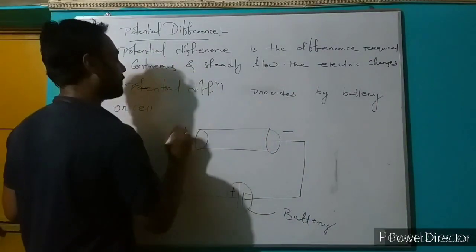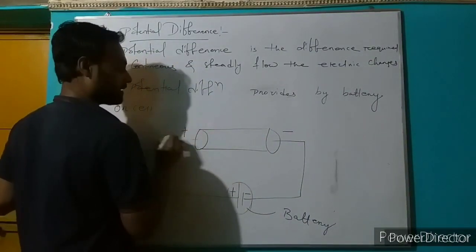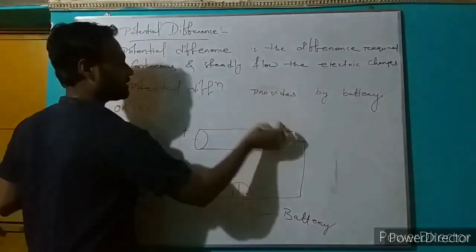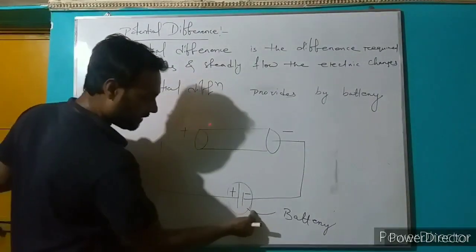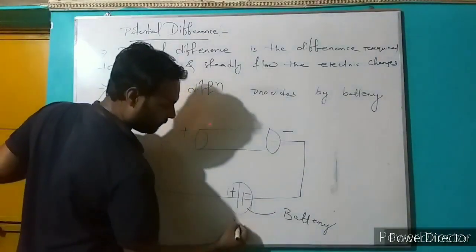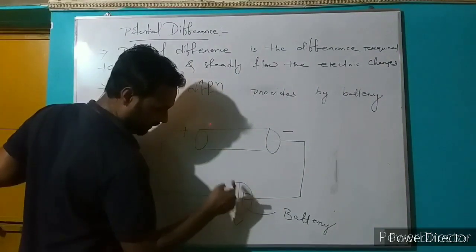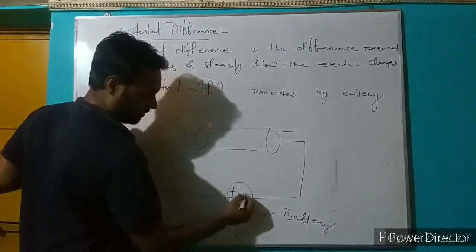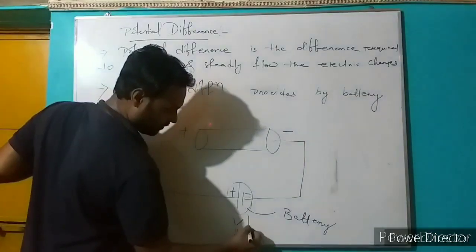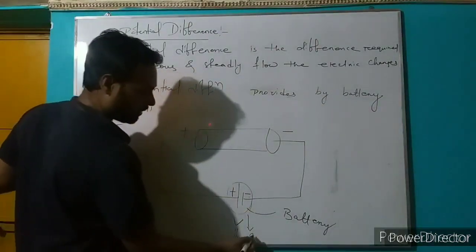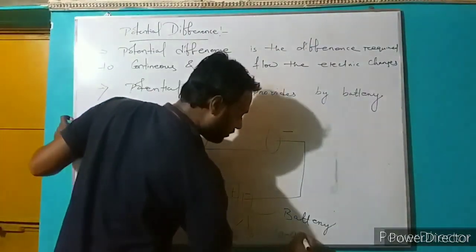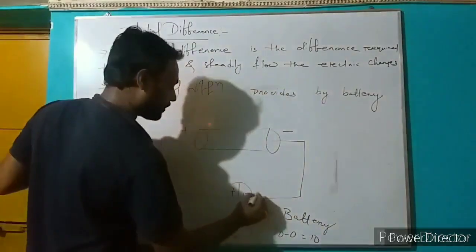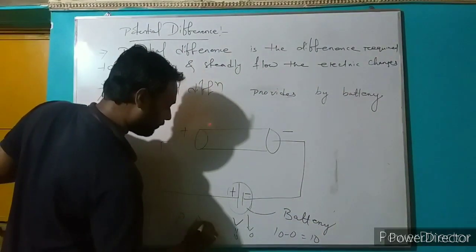That means this is higher potential, and this one is lower potential. And there is a difference between the two plates, that is the V. Suppose the total potential is V equal to 10 volts. That means negative we assume is 0 volts. So the difference is 10 minus 0, that is 10 volts. That means potential difference is 10 volts.